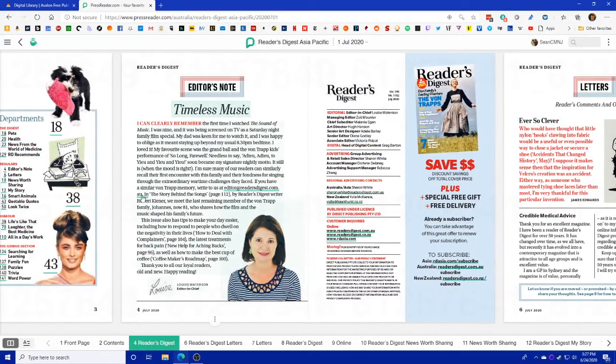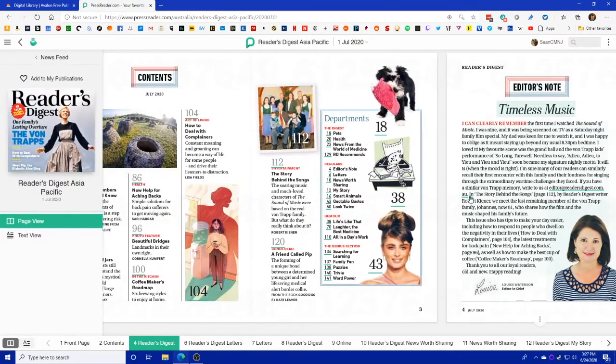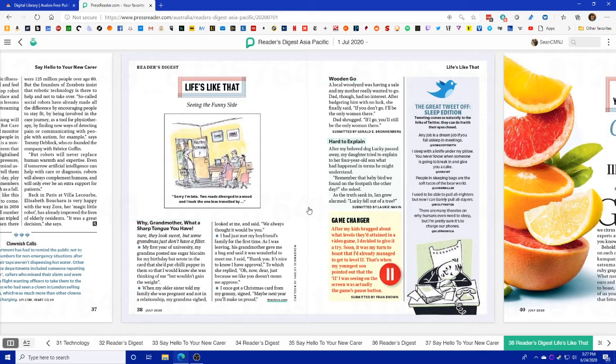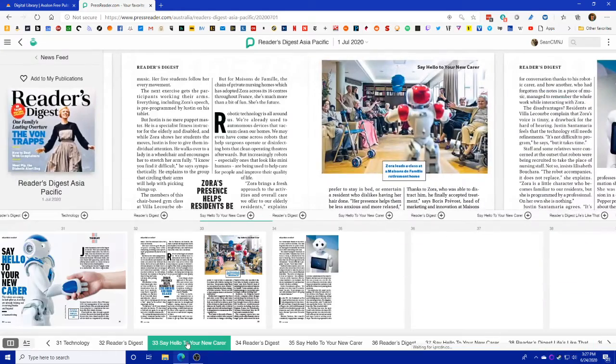Anything that has the blue underline on it is a hyperlink, so you can go right to it. Like here in the table of contents, you can go right to a story just by clicking on it in there. Likewise, across the bottom, you will see like the table of contents, and you can click anywhere in there to go directly to that.